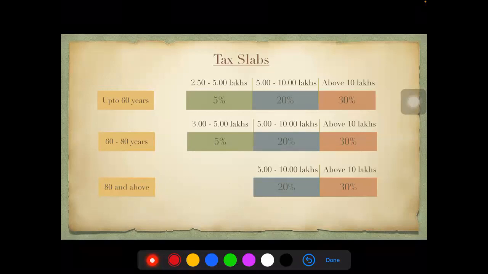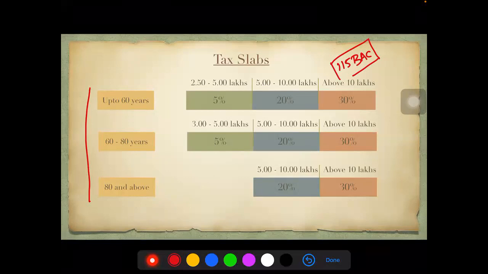This is called the old regime. Now we also have an alternative way of taxing for individual and HUF, which is 115BAC. We'll be calling it 115BAC for easier purpose. So 115BAC has been introduced now. Every assessee gets a choice to choose between this existing old scheme and 115BAC. I'll look at 115BAC in more detail in some upcoming slides. For now, I'm just talking about the old or regular regime of taxation.